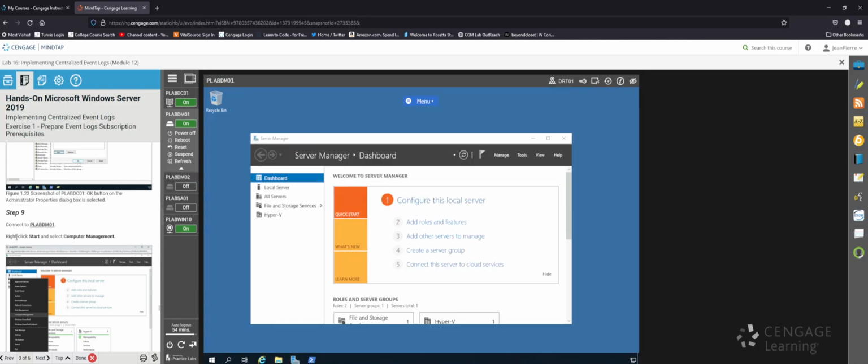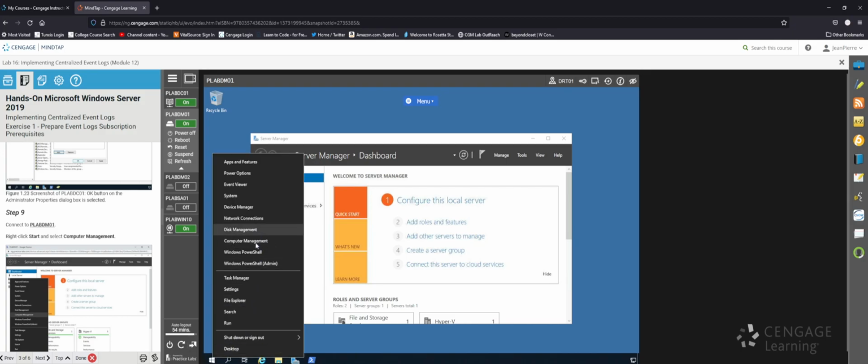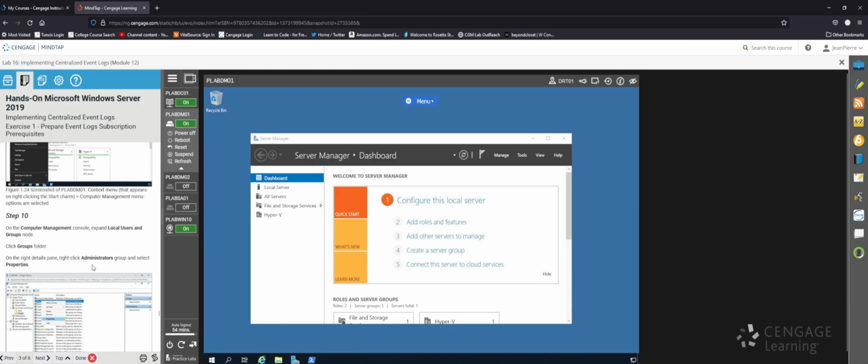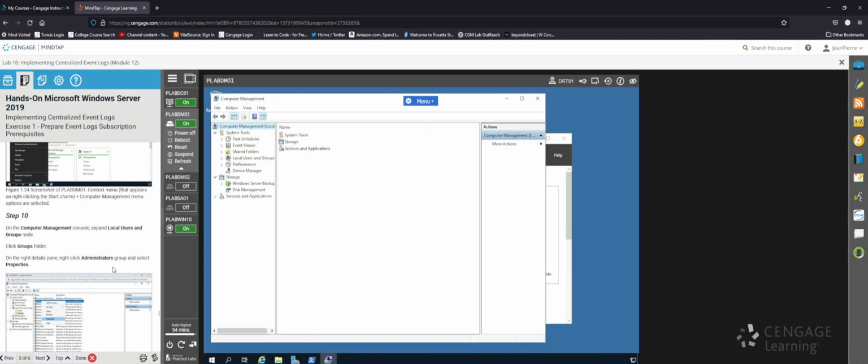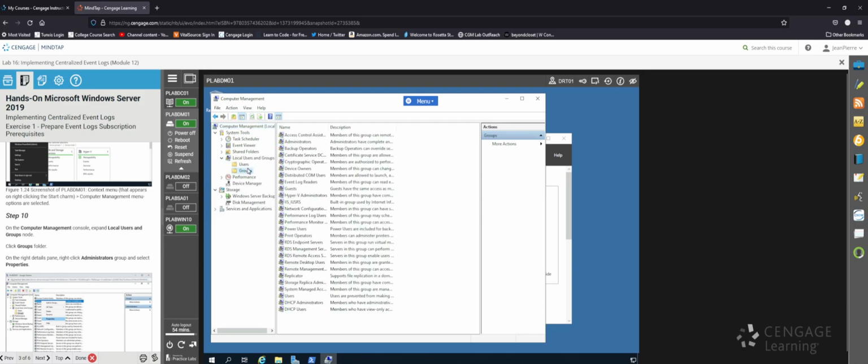So now they want us to move to plab demo1. They want us to right click start and select computer management. And then on this console that we now have, the computer management window, expand local users, and click on Groups.